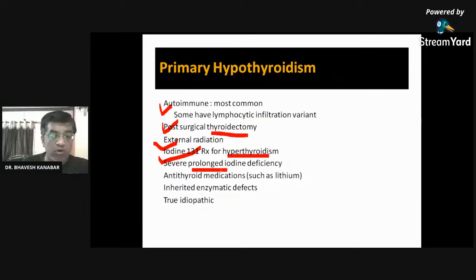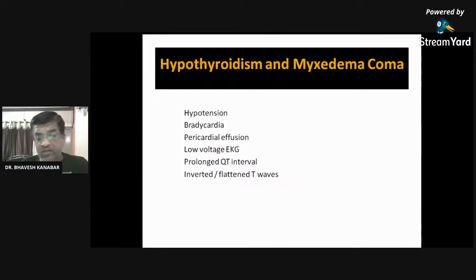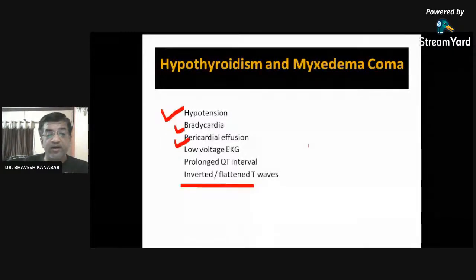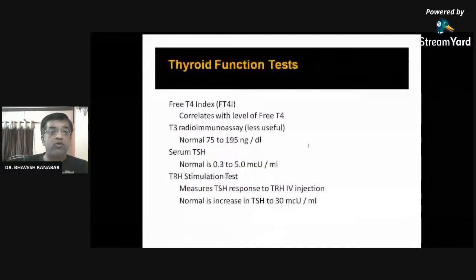Severe prolonged iodine deficiency, drugs such as lithium, inherited enzymatic defect, and true idiopathic are causes of primary hypothyroidism. Myxedema: hypotension, bradycardia, pericardial effusion, low voltage ECG, prolonged QT interval, inverted or flattened T wave. So for that, a thyroid function test is to be done.